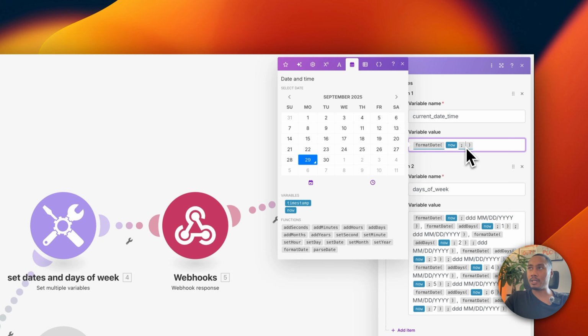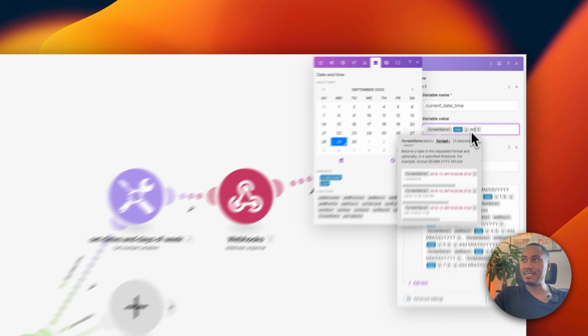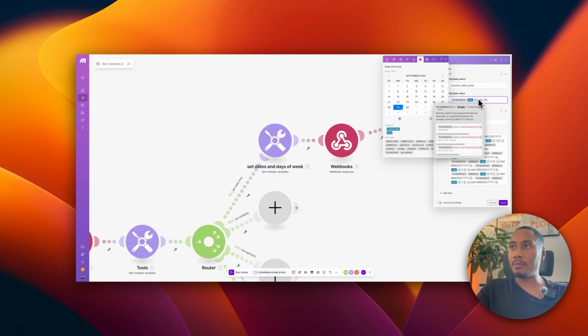So here we're going to put day, or D, 3 Ds, and then a comma, right? And then we're going to use capital M / capital D / and then Y. And then here we're just going to add in HH period MM, and I believe it's capital A. Let me see if I did that right.